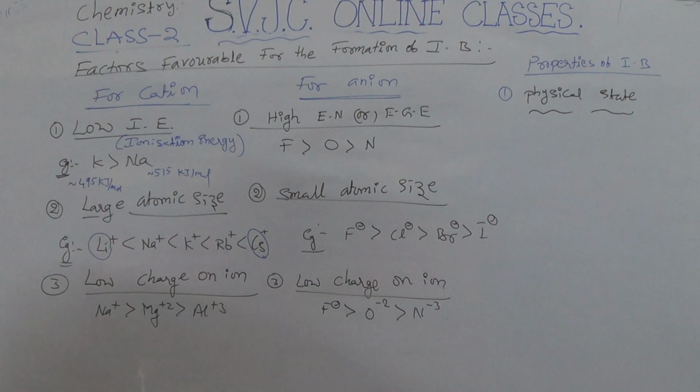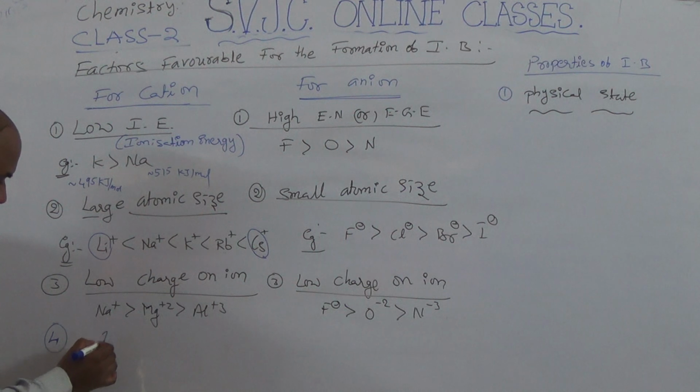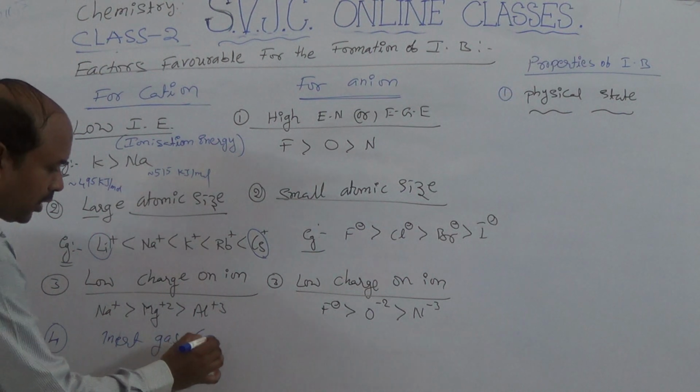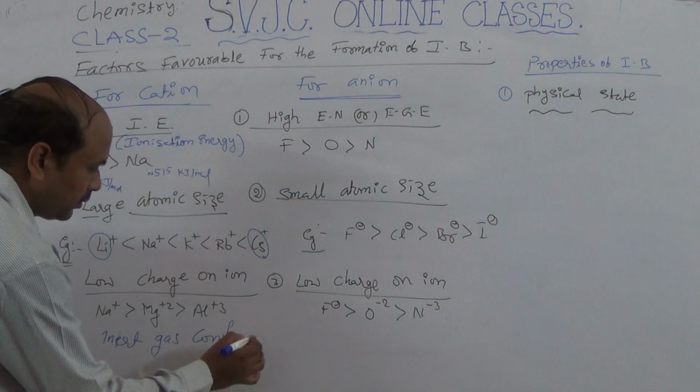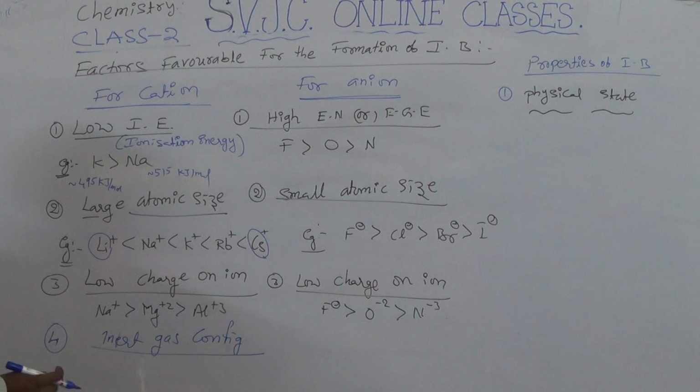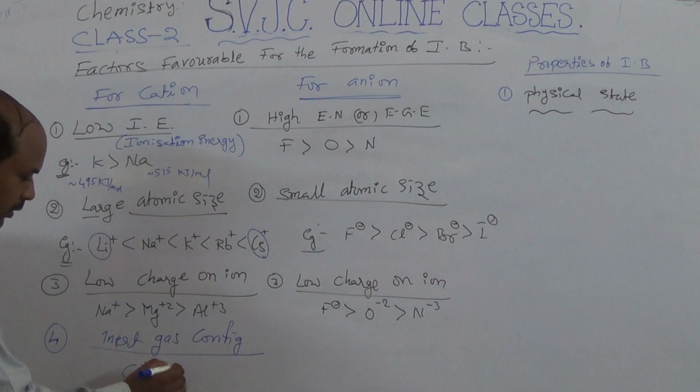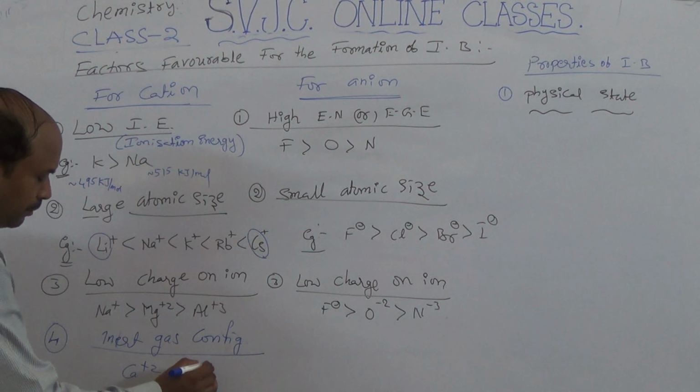One more condition is also there, that is the fourth one: inert gas configuration. Here observe Ca+2 and Zn+2.